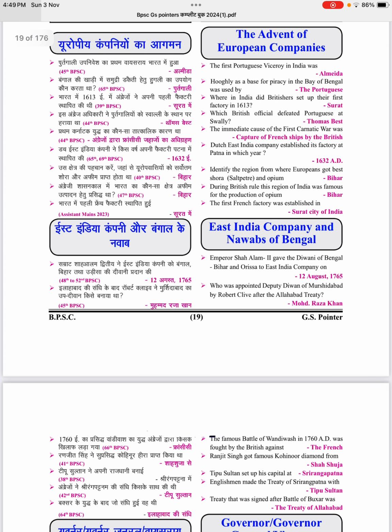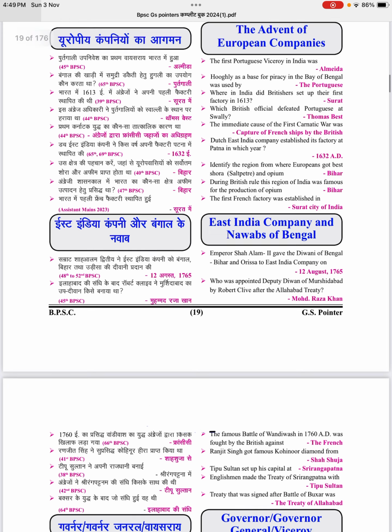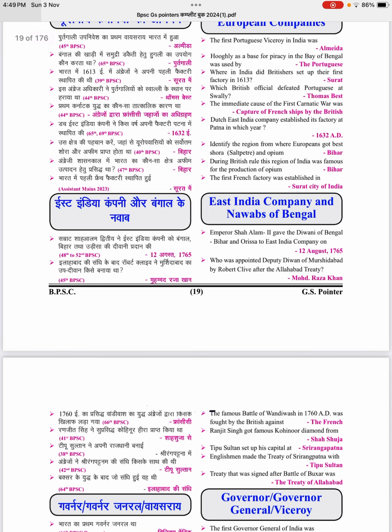East India Company and the Nawab of Bengal. Emperor Shah Alam II gave the Diwani of Bengal, Bihar and Odisha to the East India Company on 12 August 1765. Who was appointed as Deputy Diwan of Murshidabad by Robert Clive after the Allahabad Treaty? Answer, Muhammad Raza Khan. The famous Battle of Vandivash in 1760 AD was fought by the British against.